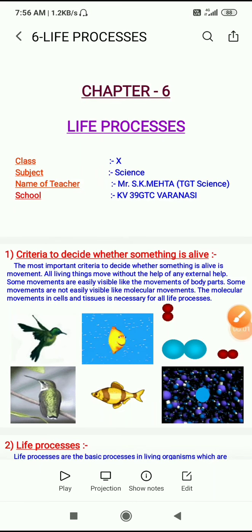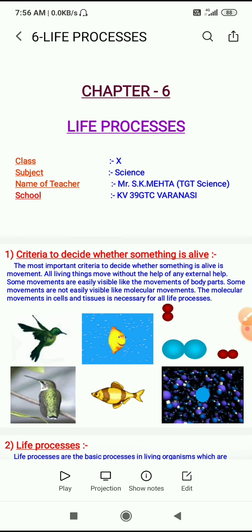Good morning, students. This is your new chapter, and the chapter is related to the bio group. The name of the chapter is life processes. It is related to our life, related to the living being. That's why it becomes very important, and you should try to understand each and every step of the life process.